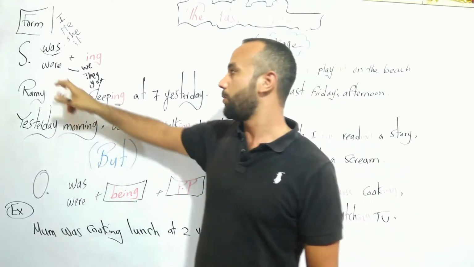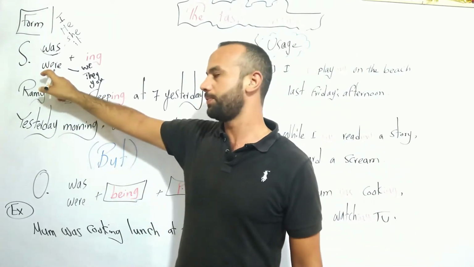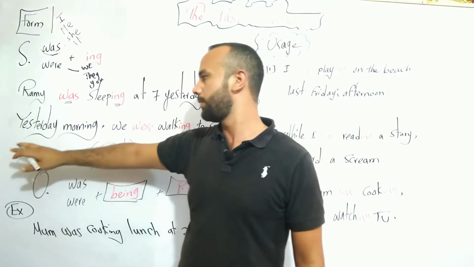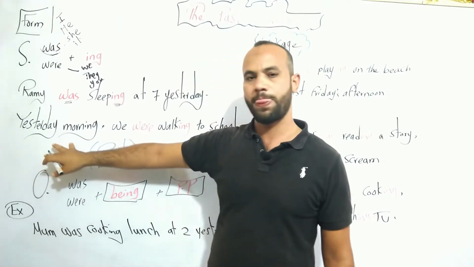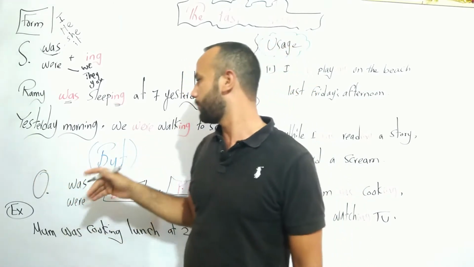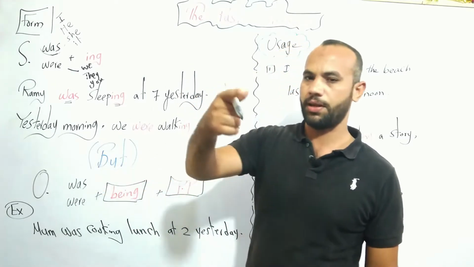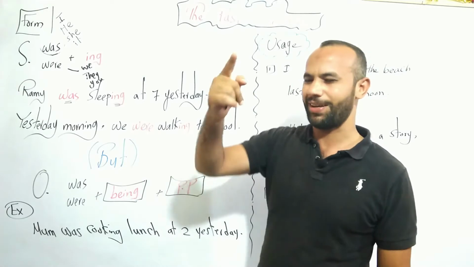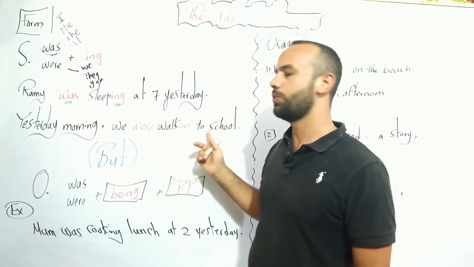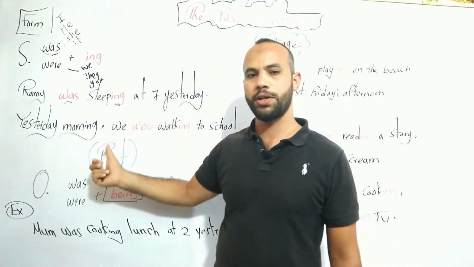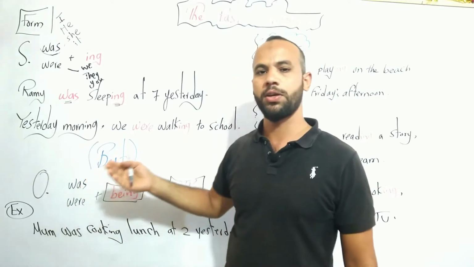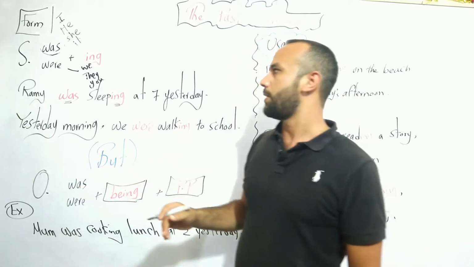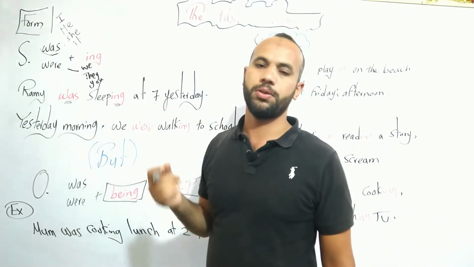And when we use a plural, we use were. Here we have an example. Yesterday morning, we were walking to school. Yes, this is the form of the past continuous tense.